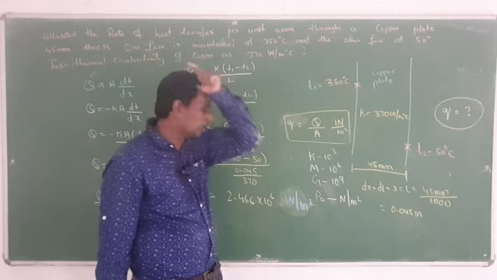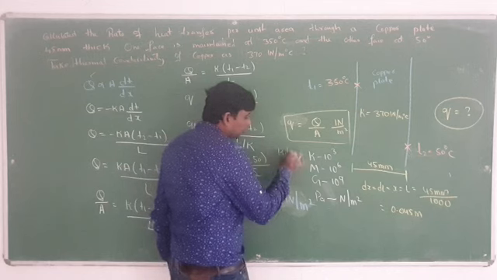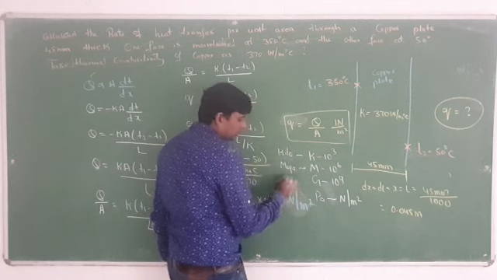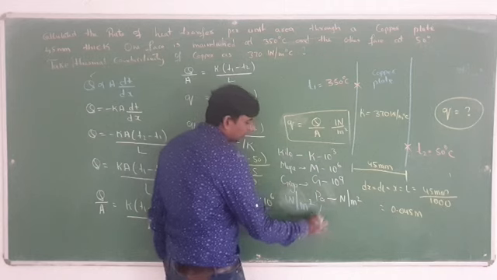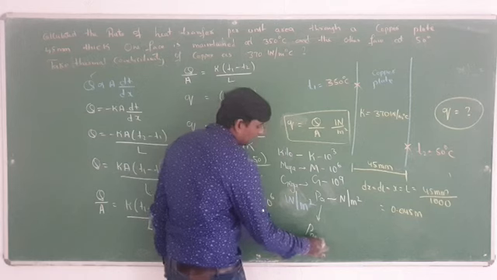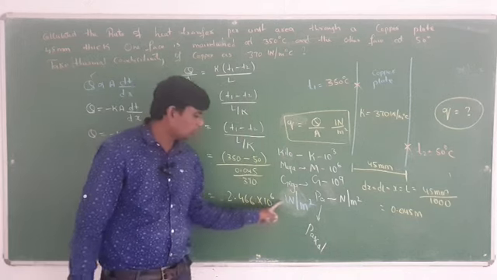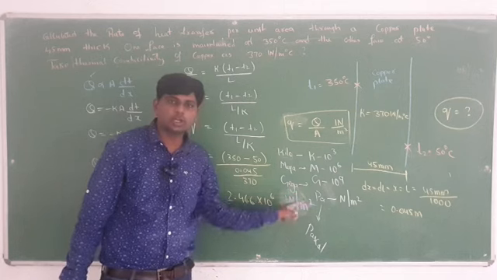You have to remember this one. K stands for kilo, M stands for mega, G stands for giga, and this one stands for Pascal, P-A-S-C-A-L. You have to remember this one. So here 10 to the power of 6 watt per meter square is there.